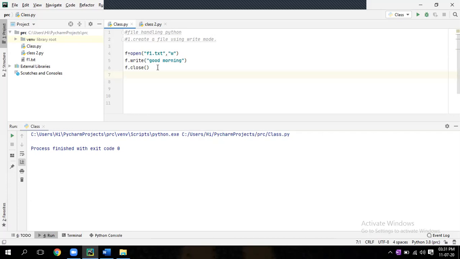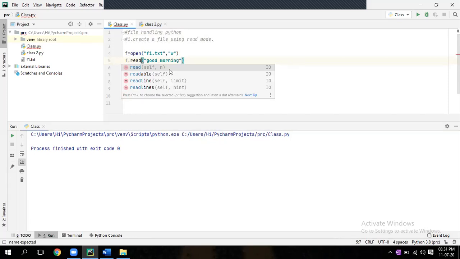Now the next one is read mode. Just write read mode. The same code is used in C++, right, sir? Yeah, the same file concept is there in C++ also. Maybe the syntax will be different.